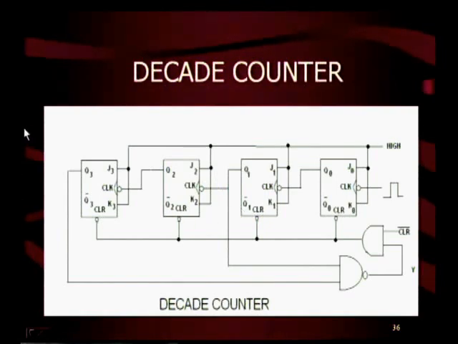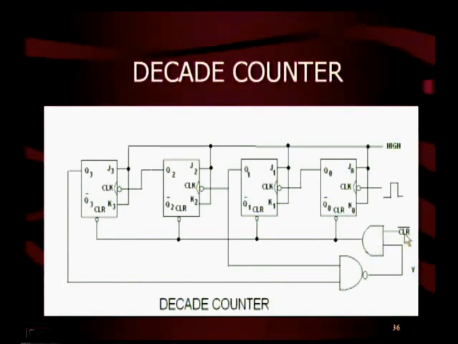This is a decade counter. It is the same as the ripple counter we saw in the previous figure, but the only difference is that we have 2 gates, one AND gate and one NAND gate. The inputs of the NAND gate are Q1 and Q3. The output of the NAND gate is Y, which is given to one of the inputs of the AND gate.